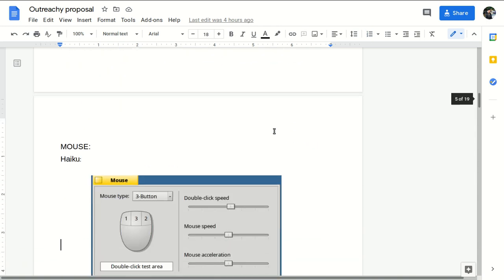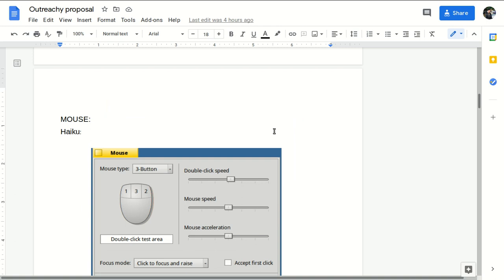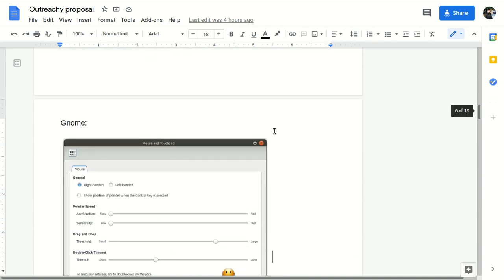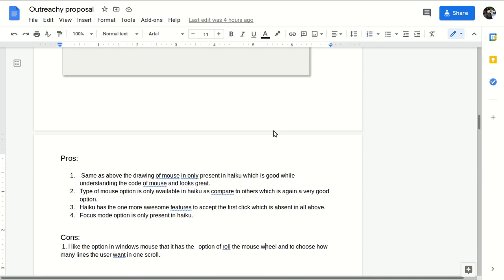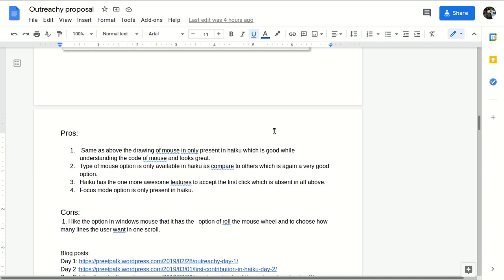Here you can see what things were needed in Haiku compared to Windows and Mac, or what things I as a user don't like in Mac or Windows. I wrote everything in my documentation. So this is also part of my second contribution.